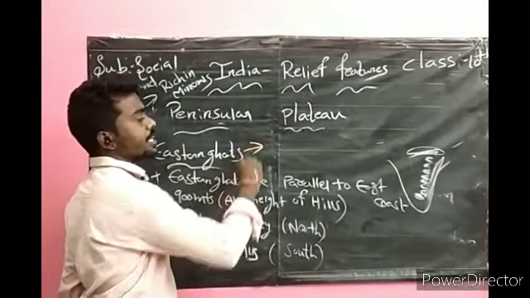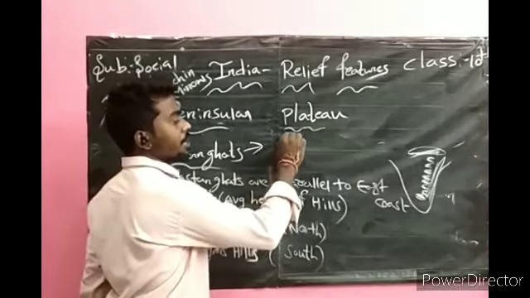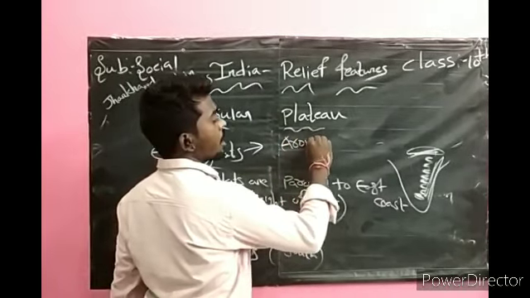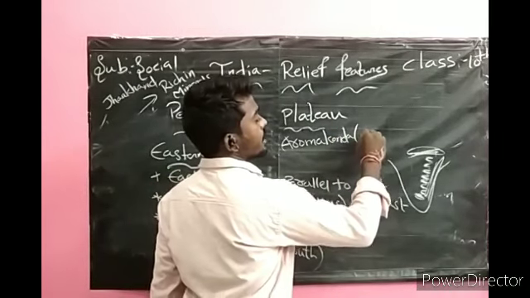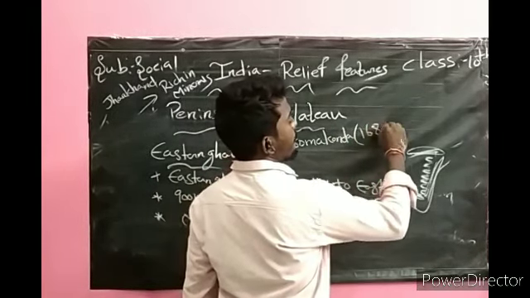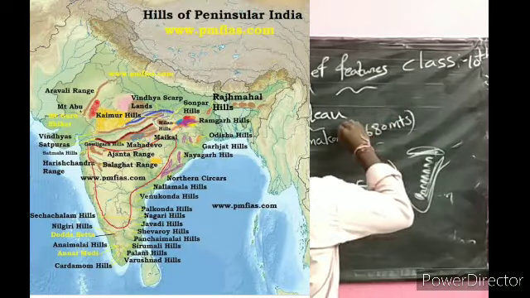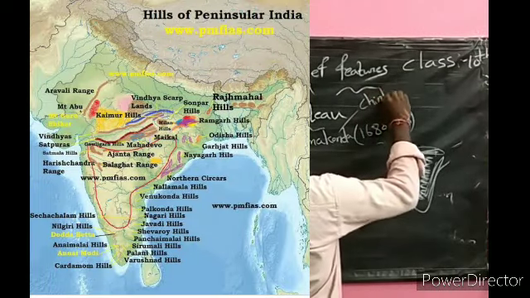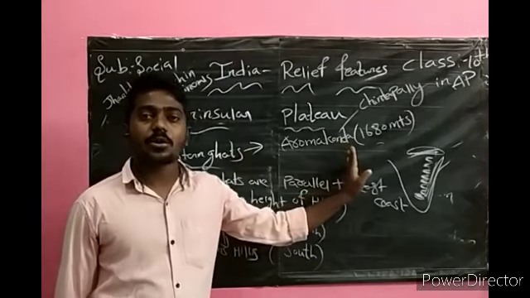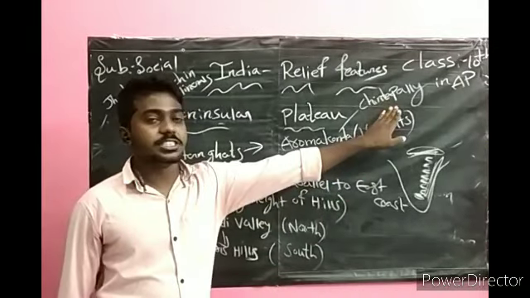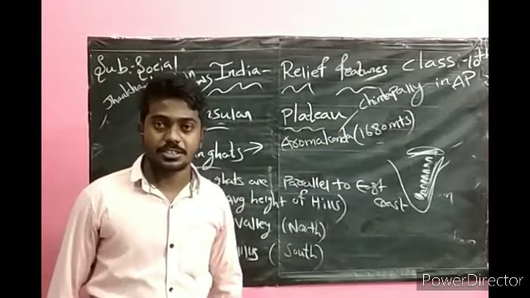The highest peak in Eastern Ghats, very, very important, is Aroma Konda. Where is it? In Chintapalli. The highest peak in Eastern Ghats is Aroma Konda of Chintapalli in Andhra Pradesh.